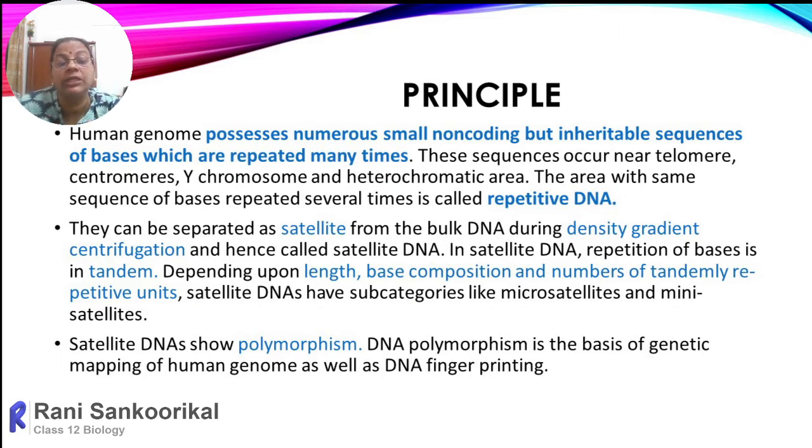It will vary from one person to another, even among siblings. The first child may get one sequence, and the second child will get another sequence. As I said, if they are identical twins, the twins will inherit the same banding patterns of DNA because they are formed from a single zygote. In all other cases, the banding patterns will vary. So this is identifying these VNTRs in the human genetic material.